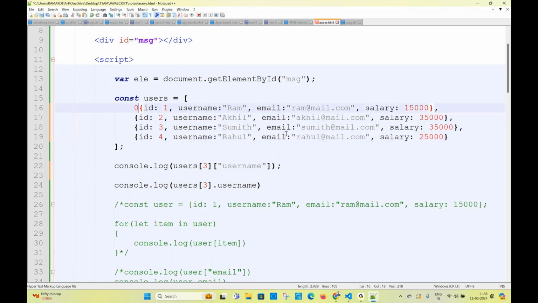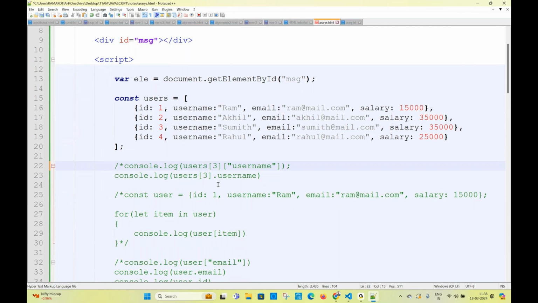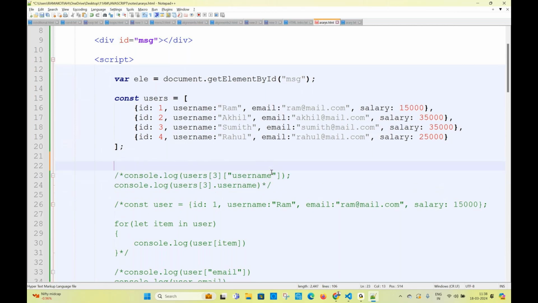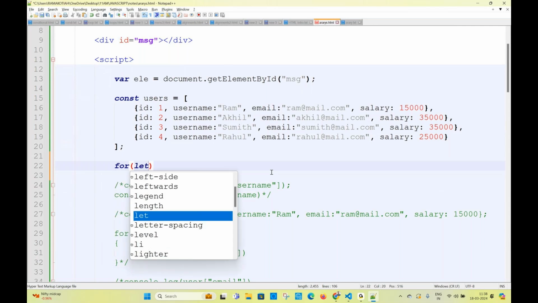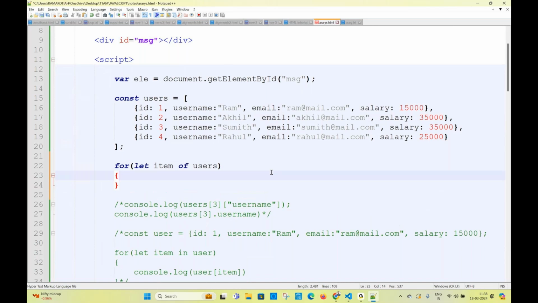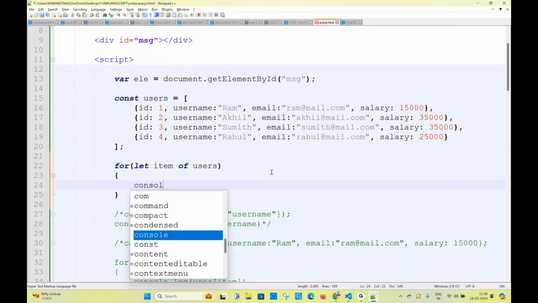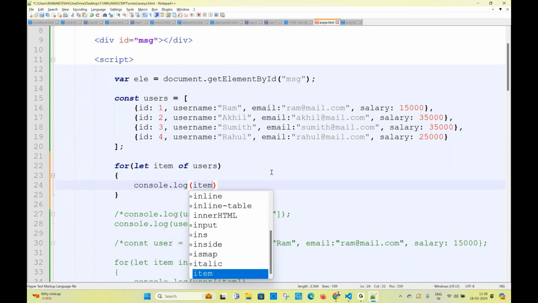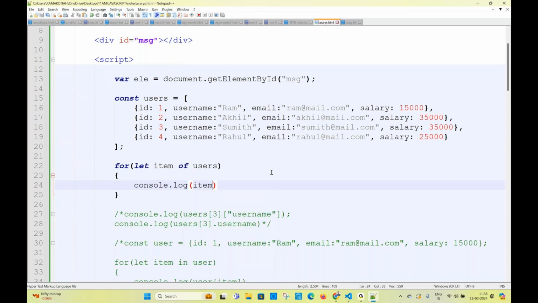Okay, now I want to iterate this. How to iterate this? Same as before, with for of, you use for item of users. What is item? What is item? Item can be a string, an object, a number.